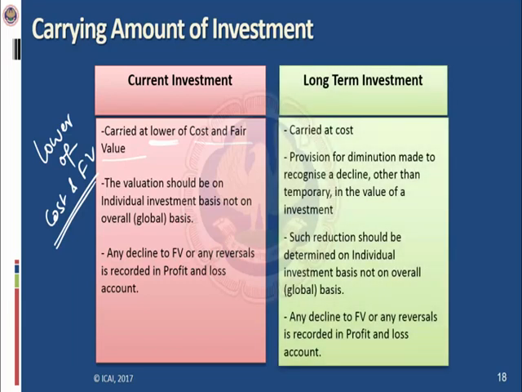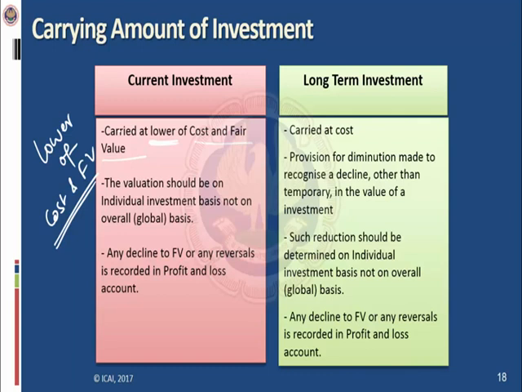Now coming to long-term investment. So long-term investment will always be carried at cost, because the intention of keeping those investments is on a long-term basis. So the market fluctuations should not be recorded. The lower value will only be recorded as a provision for diminution when the decline in the value is permanent. So provision for diminution is made to recognize a decline, other than temporary, in the value of investment.